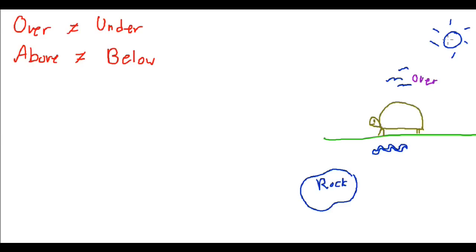Okay, and what about the sun? Okay, well the sun could be over, but generally we say above. The sun is above the turtle. Okay, and what about the worm? Well, it might be intuitive to think that, because the birds are over, the worm is under. And if you do think that way, then yes, you are correct. The worm is under the turtle. And the rock, well, it is below the turtle. Okay, it is below the turtle.